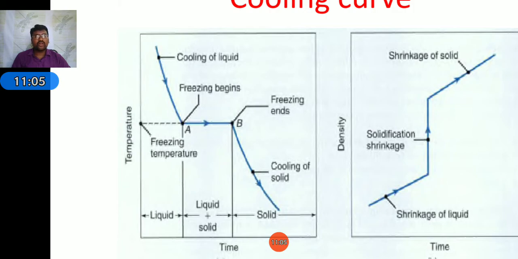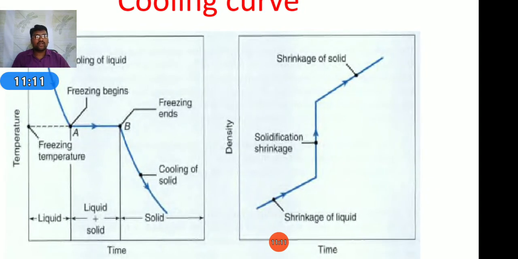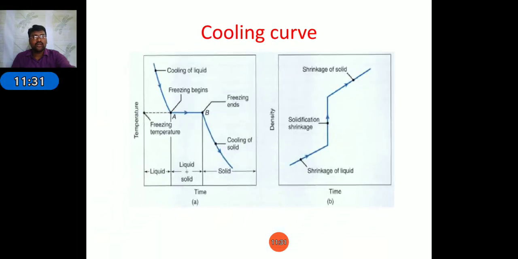It is the cooling curve of pure metals. Now the cooling density curve: it is the curve between density and time. Here, whenever temperature decreases, what happens? The density value increases from the starting point to the ending point. The solidification shrinkage will occur at this constant time. Next, from this point to this point, the solidification of the solid will occur. Okay, it is about the cooling curve of pure metals.